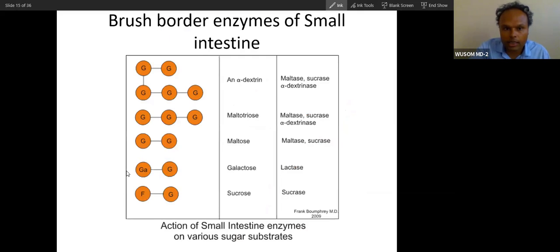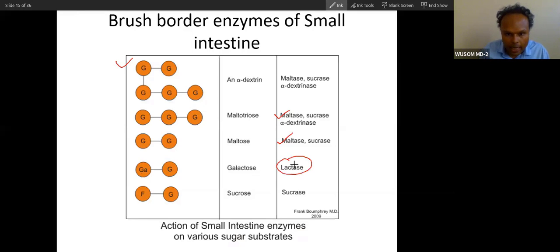This will be digested by brush border enzymes. So now you can see this picture. Here you can see this can be digested easily by maltase. This can also be digested by maltase. This can also be digested by, this is actually a disaccharide of galactose, lactose.